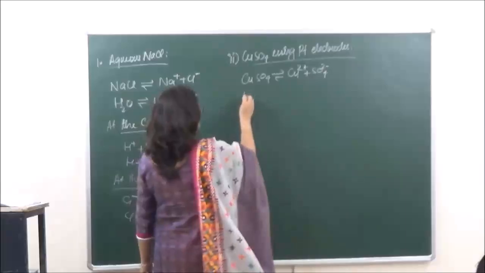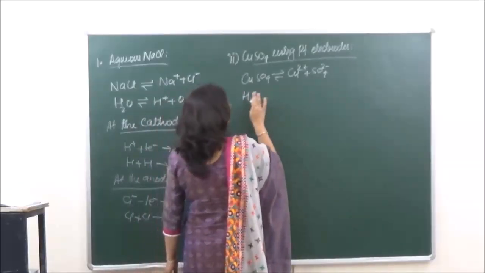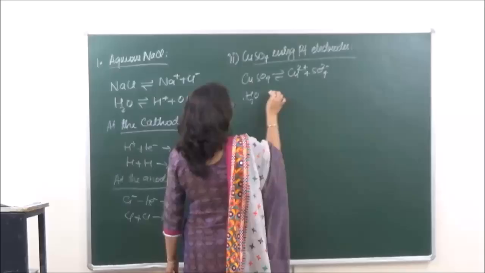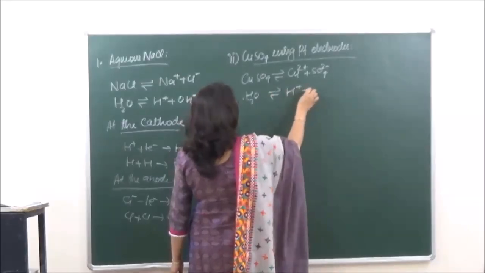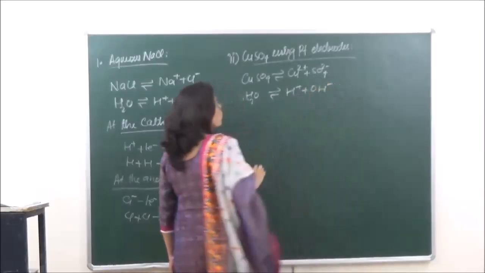In a similar manner, H2O is going to dissociate as H positive and OH negative.